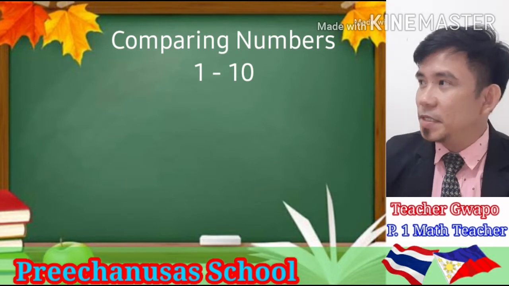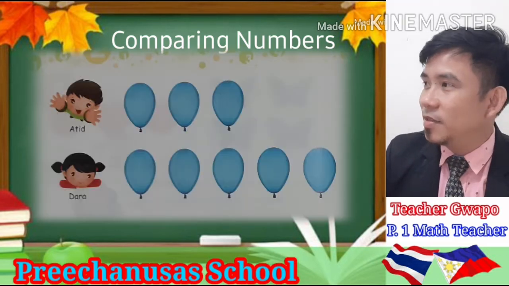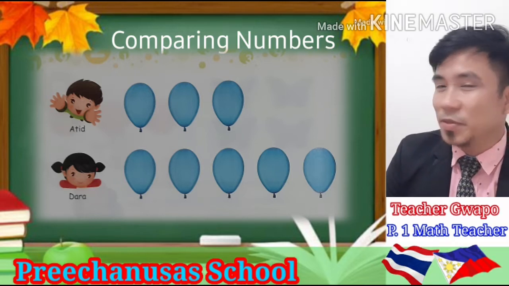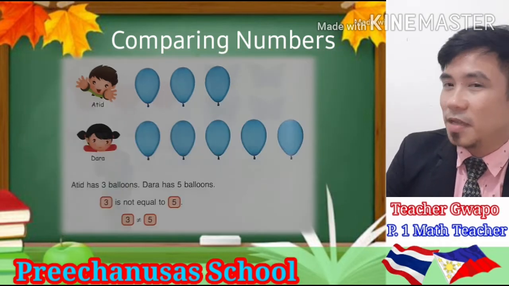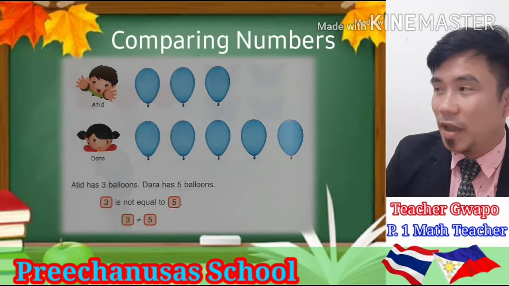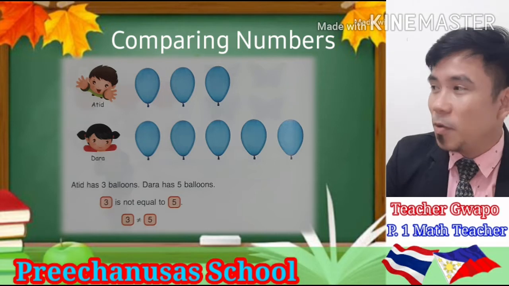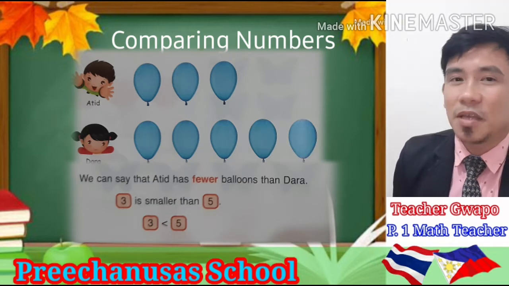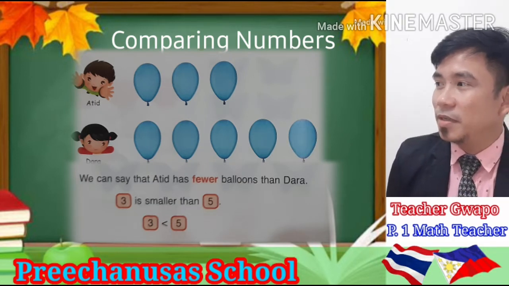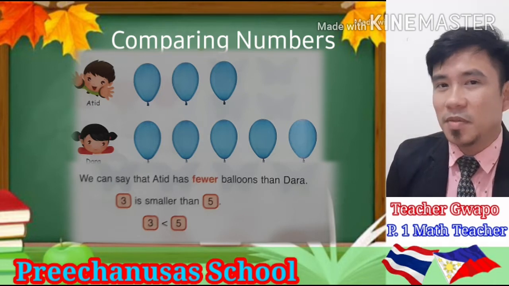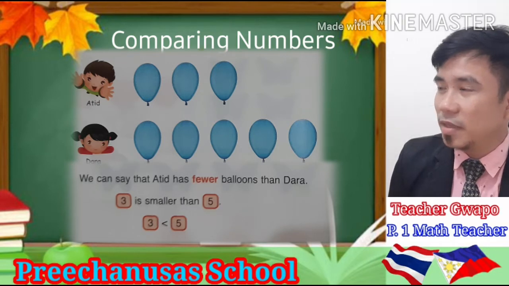Okay, now here's another example. It's about Atid and Dara. Atid has 3 balloons and Dara has 5 balloons. So we can say that 3 is not equal to 5. Why? Because 3 is smaller than 5. So we write the not equal sign: 3 is not equal to 5. We can say that Atid has fewer balloons than Dara. 3 is smaller than 5. So 3, and then the symbol or sign of smaller than. 3 is smaller than 5.